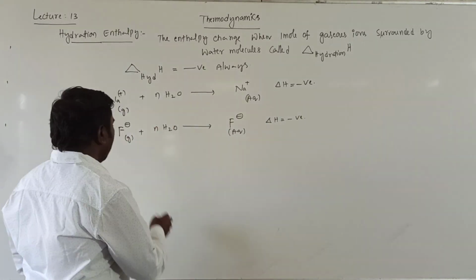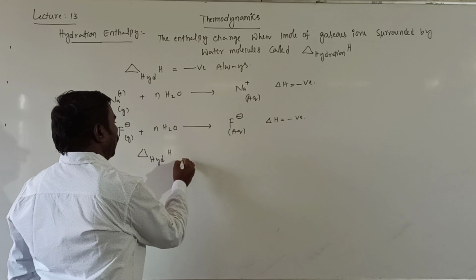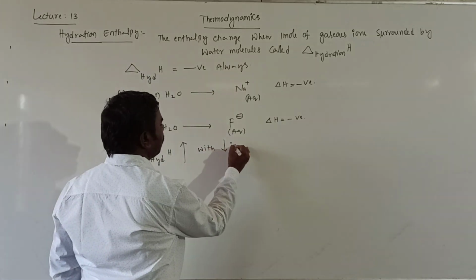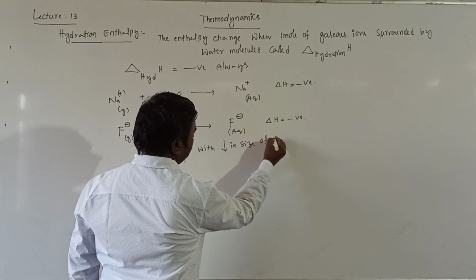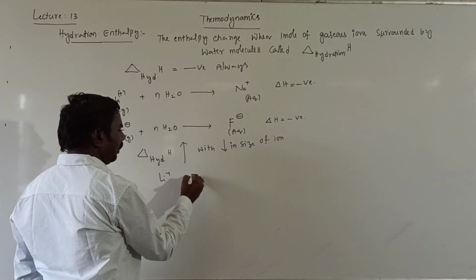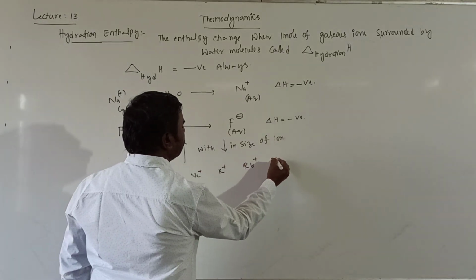Now, hydration enthalpy increases with decreasing size of the ion. For example, Li plus, lithium, sodium, potassium, rubidium, cesium.